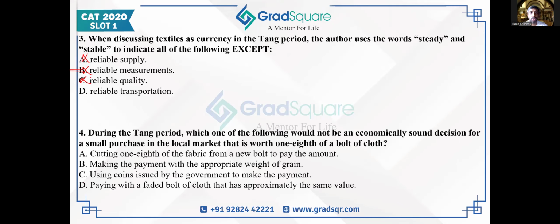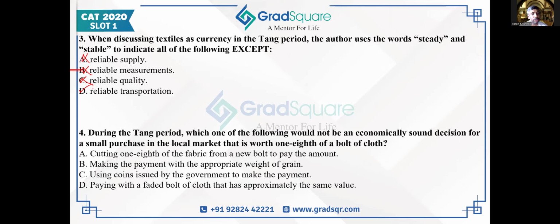So that's why reliable supply is absolutely required to keep the value steady and stable. Reliable quality is also required to keep the value steady and stable. But transportation is just easier for textiles over coins. To say it is reliable, and because of its reliability the value of textiles remains stable, does not make sense. And that's why D is the correct answer. C, in my opinion, is also not an easy question. I think B can be very easily eliminated, but I can understand confusion between A, C, and D. If you go back to that paragraph, at least supply is given.